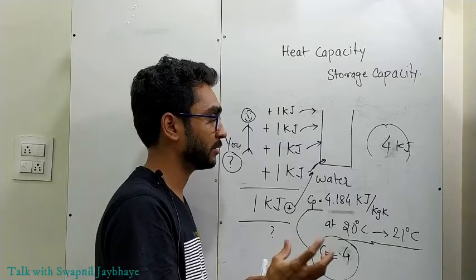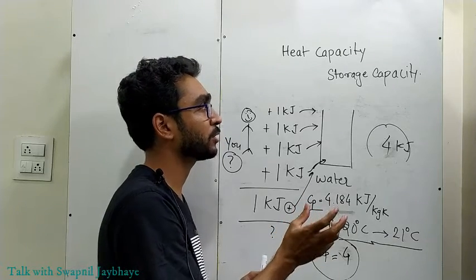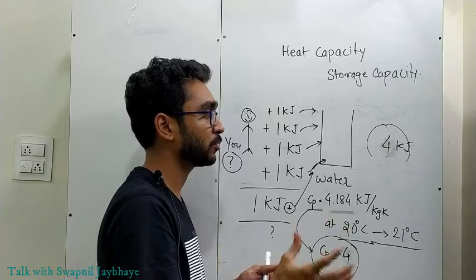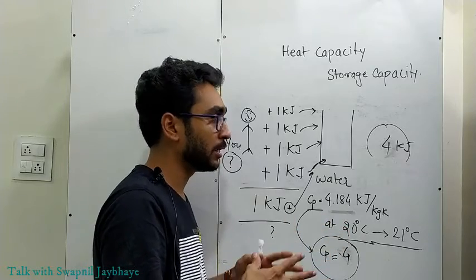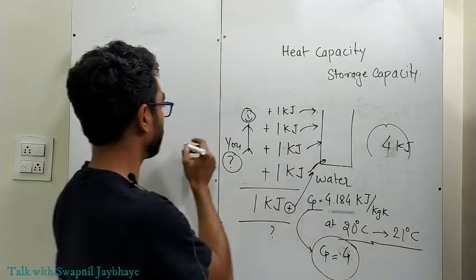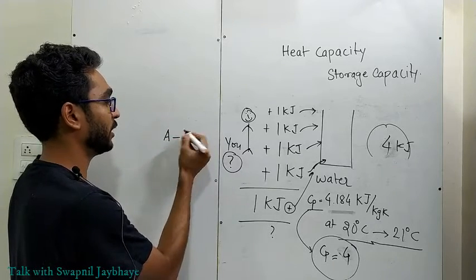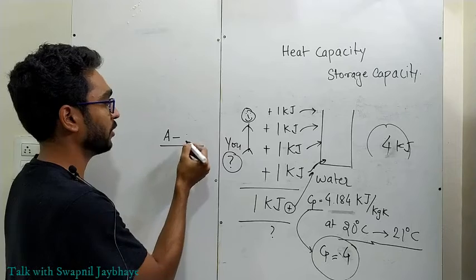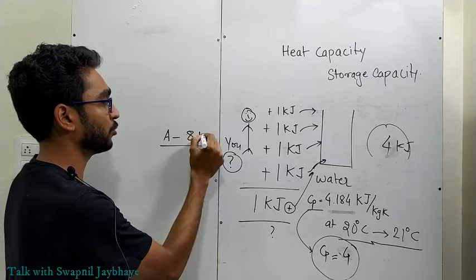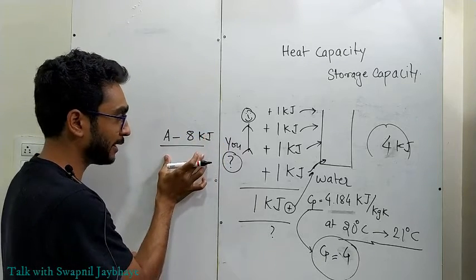Okay, so you can relate that heat capacity is nothing but the storage capacity. So water has the storage capacity of 4 kilojoule. If we have another substance, substance A, suppose substance A has a heat capacity of 8 kilojoule. What does it indicate?